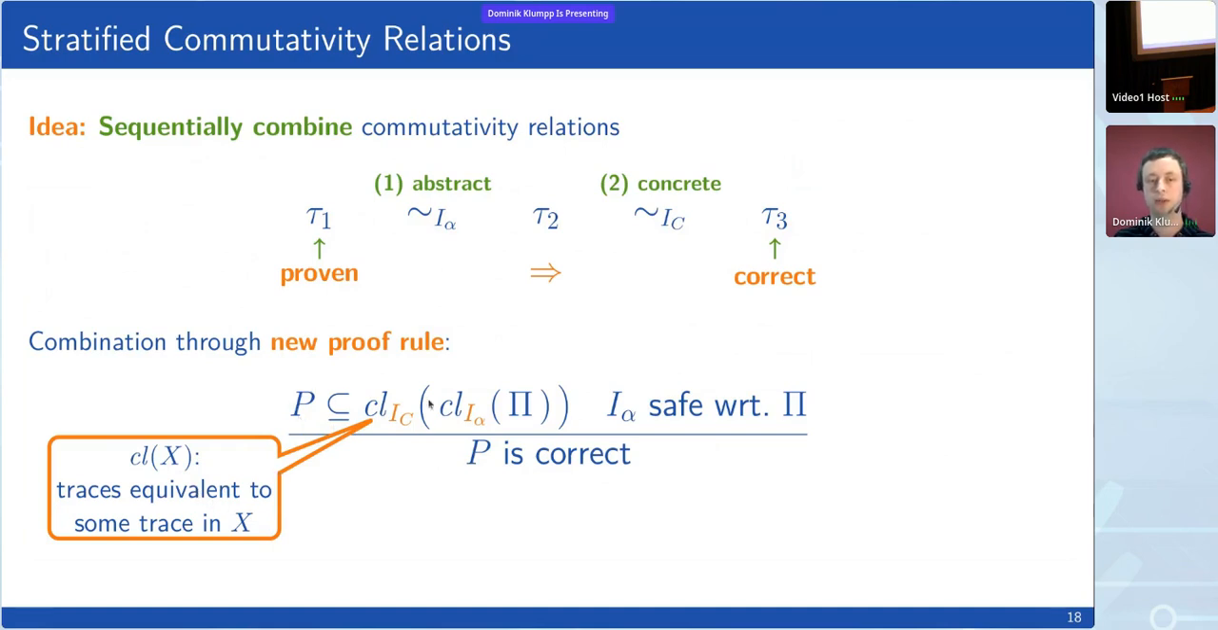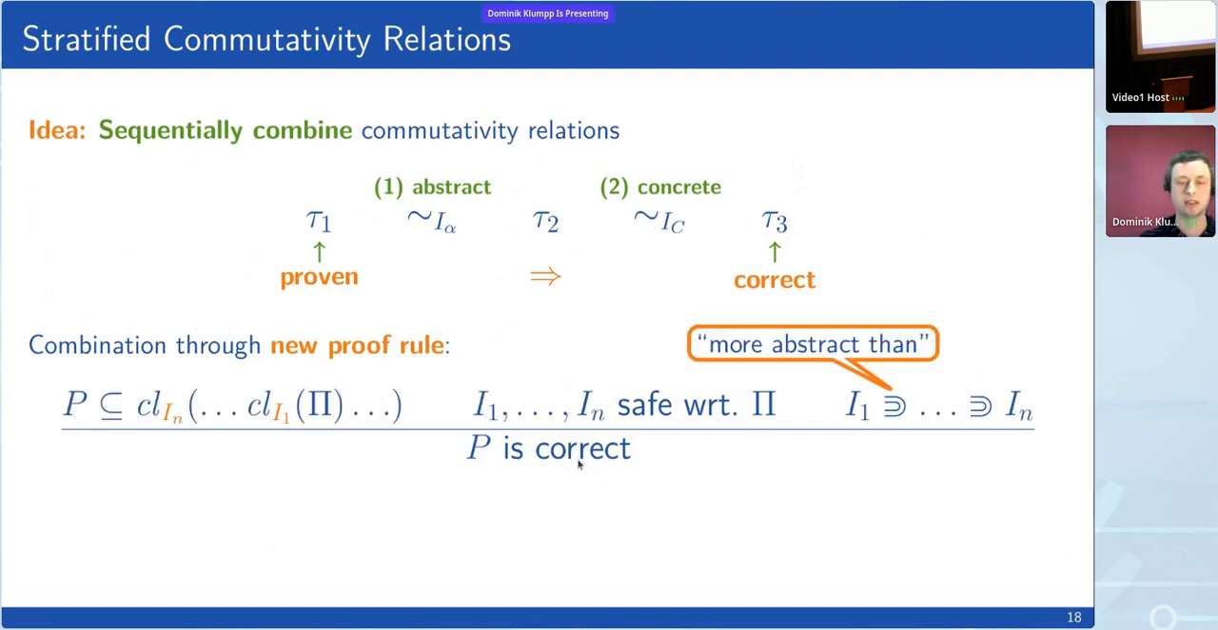And we have an inclusion that P is included in this double closure. Of course, we also have still the side condition that this abstract commutativity must be safe. If this is the case, then we can conclude that P is correct. And this is our general proof rule. Well, it's not so general yet. We can generalize it even more.